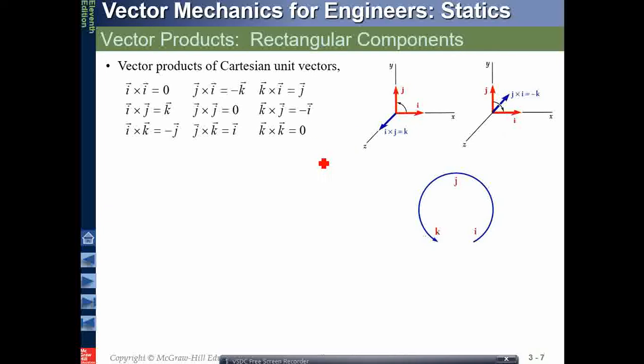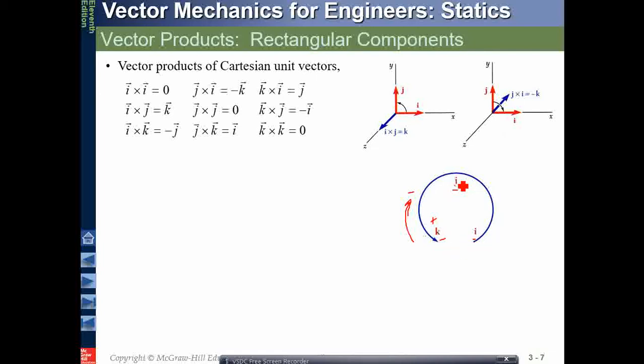How do we calculate them? We place i, j, k on a circle. If we go in a clockwise direction, we produce a negative result. If we go in an anti-clockwise direction, we produce a positive result.